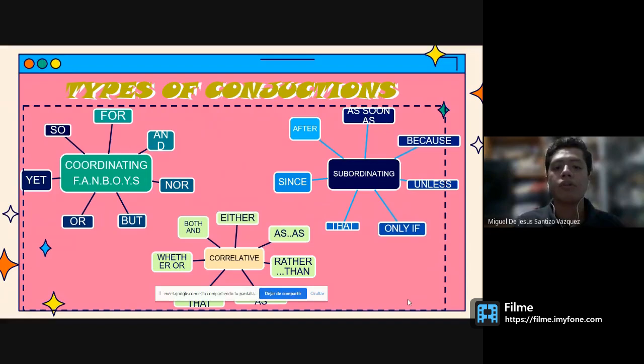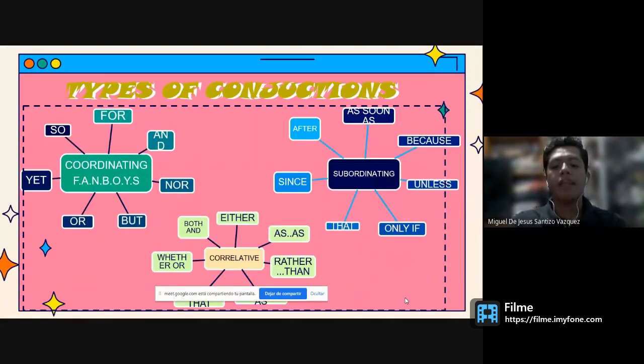Correlative conjunctions are pairs such as either or, rather than, whether or, both and. Correlative conjunctions are something like: can you tell me whether or not she is coming here? This is an example.